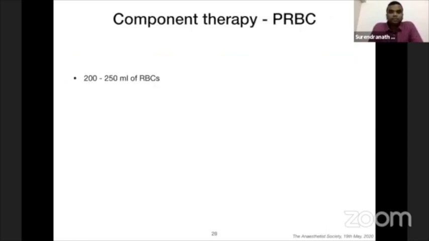So the first component which we are going to see is PRBC. Around 200 to 250 mL of PRBCs are filtered into packed red blood cells, and 60 to 70 mL of CPDA is the mixture which is added, where the citrate is the anticoagulant, which chelates with the calcium and makes the blood non-coagulable. Phosphate is a buffer.